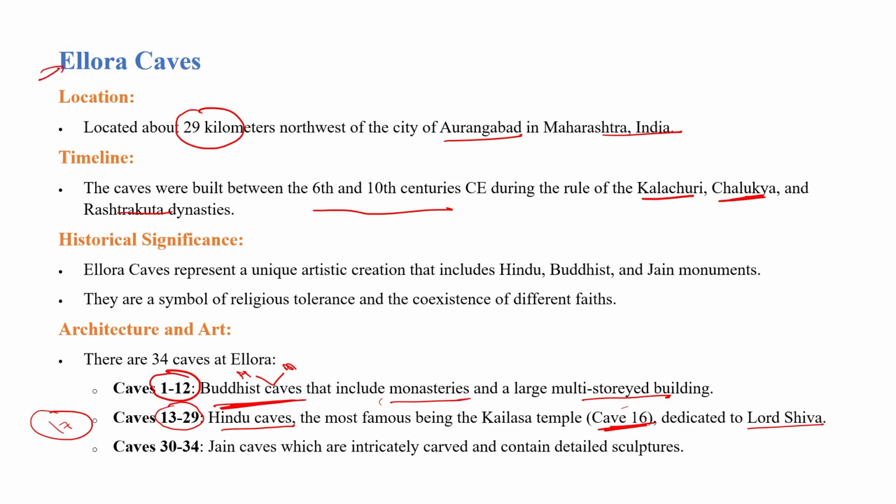So why is cave number 16 famous? Cave number 16 of Ellora is famous for the Kailash temple, which is the largest rock cut temple. And caves 30 to 34 explain the Jain religion. So here are 17 caves for Hinduism, 12 caves for Buddhism, and 5 caves for Jainism.